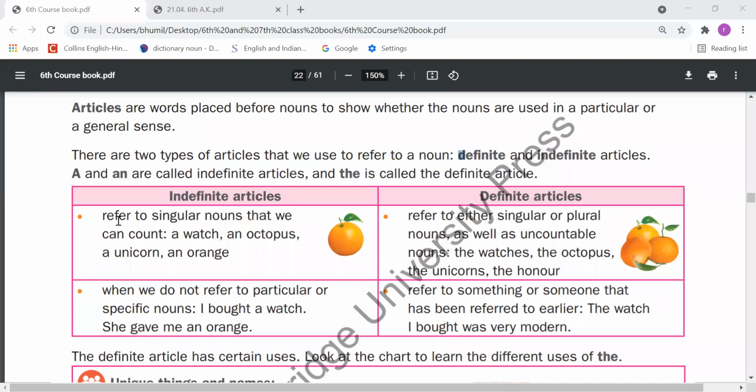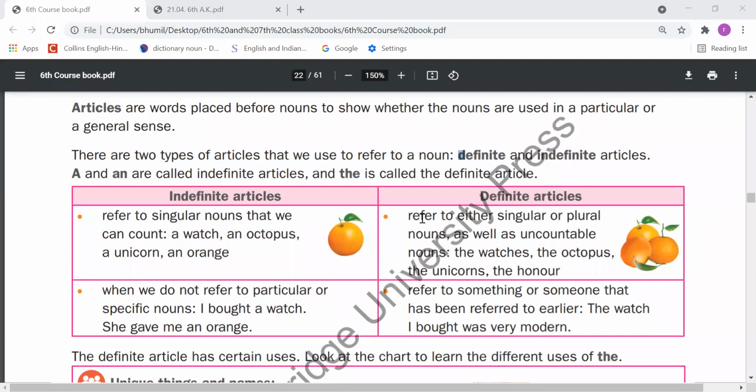Indefinite articles refer to singular nouns that we can count: a watch, an octopus, a unicorn, an orange. So when our nouns are indefinite, countable and singular, in that condition we need to use either a or an. When starting sound is a vowel sound, we should use an. When starting sound is a consonant sound, we should use a. Like a watch, w sound there, that's a consonant sound. Octopus, o, that's a vowel sound, that's why we have used an, right? So according to this sense we need to use a or an.